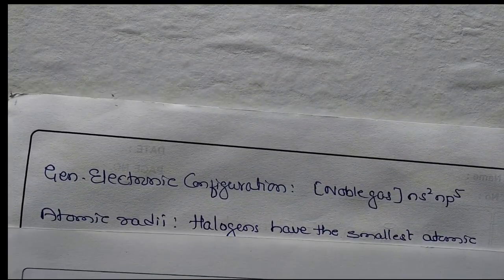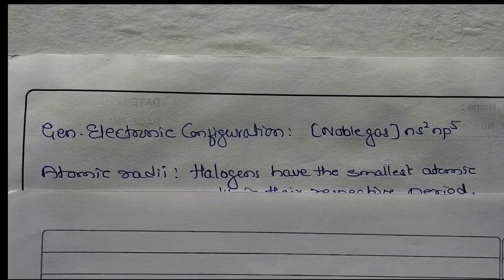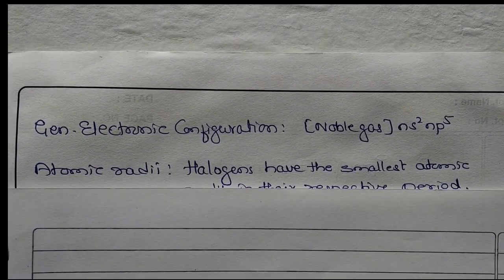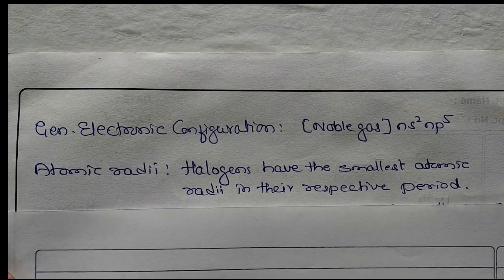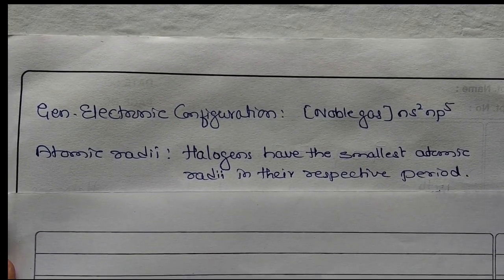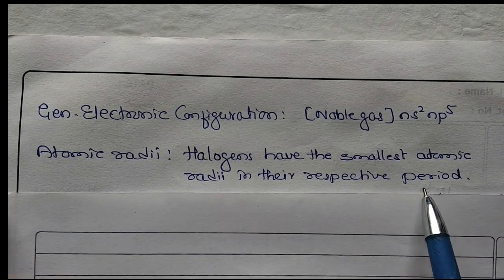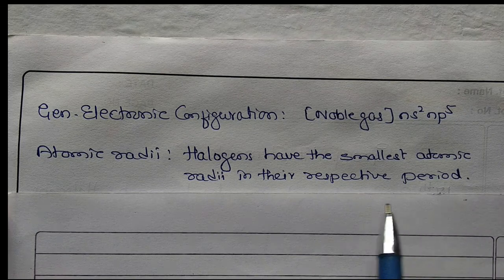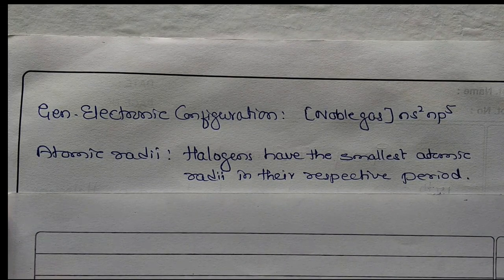Electronic configuration: the general electronic configuration of these elements is noble gas ns2 np5. Then atomic radii. Halogens have the smallest atomic radii in their respective period. Period means along the period, that is row wise in the periodic table.